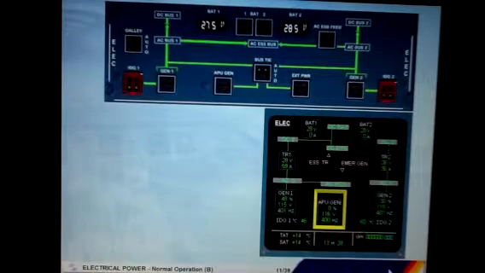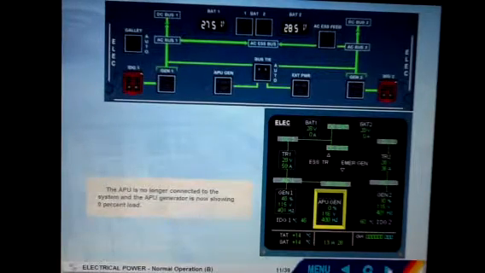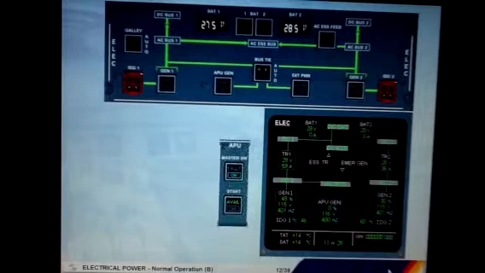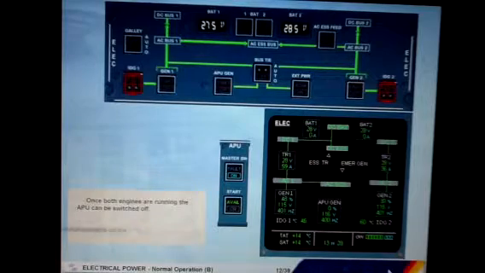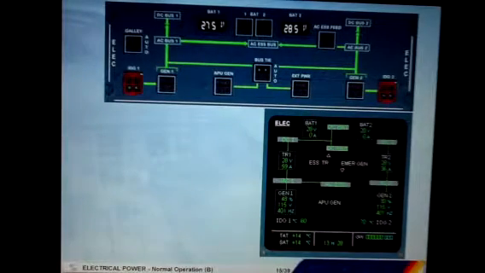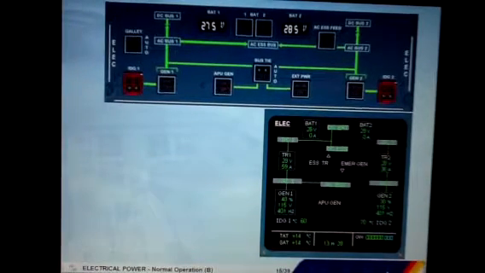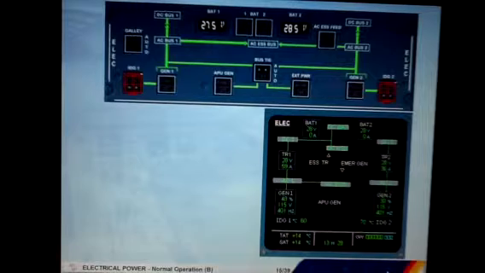The APU is no longer connected to the system, and the APU generator is now showing 0% load. Once both engines are running, the APU can be switched off. Switch off the APU. The electrical system is now in the normal configuration for taxi, takeoff, and landing.